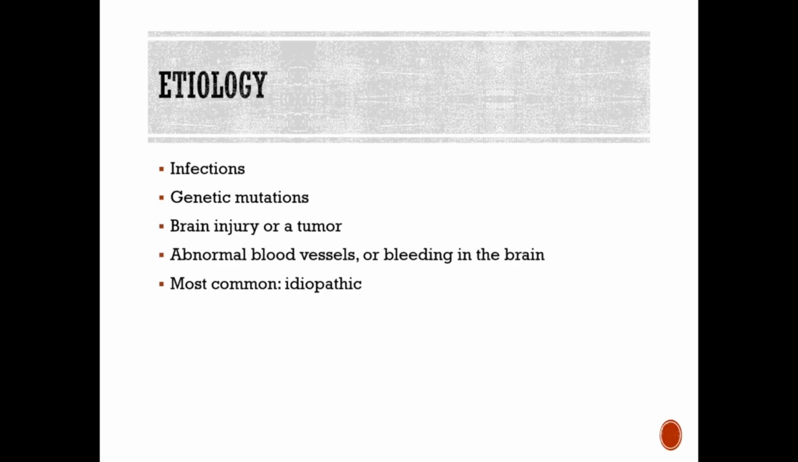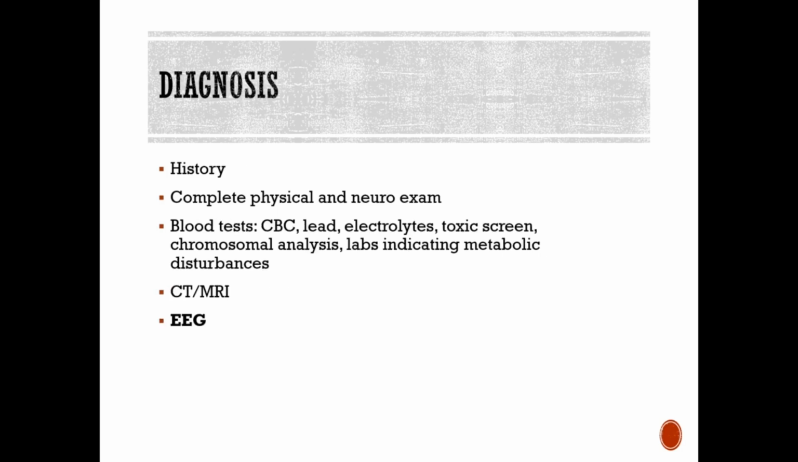Seizures may be a symptom of an underlying disease process. These can be caused by a variety of pathologic processes in the brain. Optimal treatment and prognosis require an accurate diagnosis and the ability to determine a cause. So now, the etiology of epilepsy: again, infections, genetic mutations, brain injury or a tumor, abnormal blood vessels or bleeding in the brain. But the most common is idiopathic, or there's no underlying cause. We just don't know. The diagnosis of having a seizure or having epilepsy is a process. So the assessment and diagnosis rely heavily on a thorough history, skilled observation, and several diagnostics.